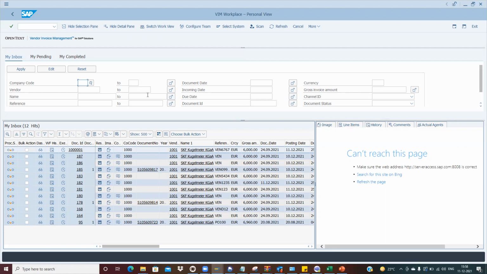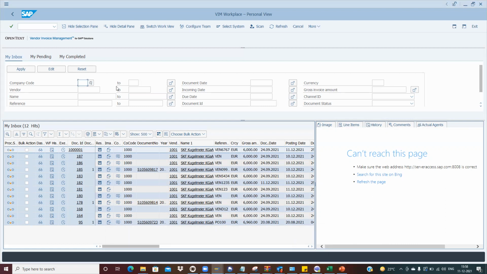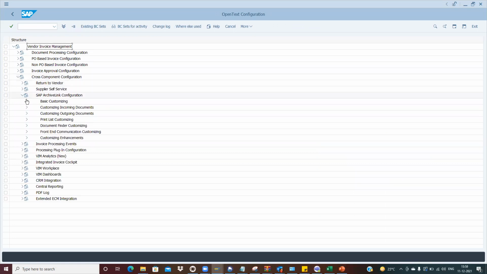Now if you talk about this content repository, let me just show you. So here you are clear, right? This is what I cannot see: I cannot see the invoice copy. So let me just go to SPRO. That particular server is not accessible, wherever I have stored, wherever I have moved the invoice copy. So the content repository ID which MA was showing, right? So let me show you.